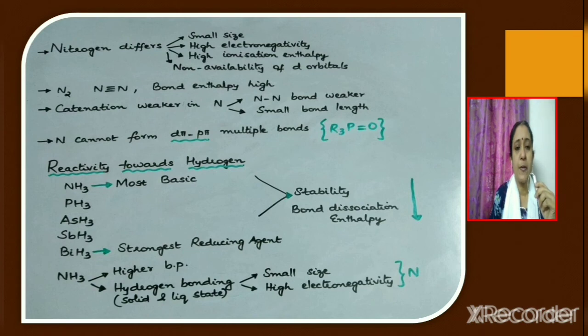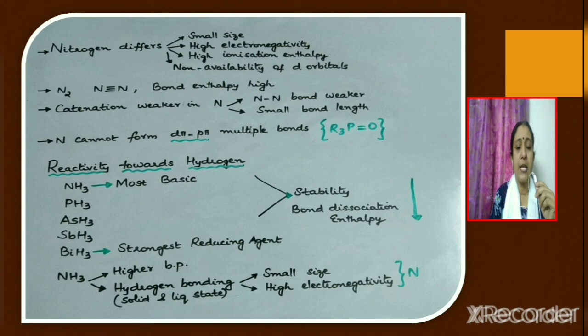You know that a triple bond is present between the two nitrogen atoms. The triple bond is quite stronger and hence the bond enthalpy will be very high. Another important point is that the catenation tendency is weaker in nitrogen. It is because the N-N single bond is weaker, it is also a small bond. The bond length is small. Since the N-N bond is weaker, the catenation tendency is weaker in nitrogen.